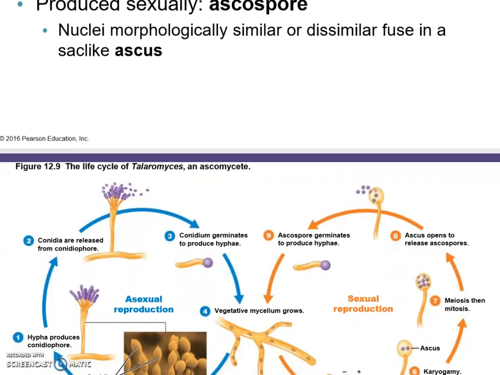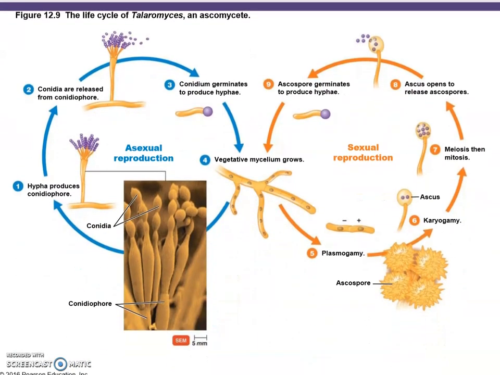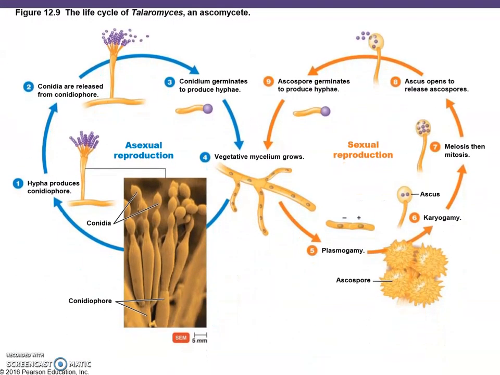And here will be the life cycle of such an Ascomycete, very similar to what we had previously. There you have the hyphae. They're producing conidiophores, that's the stem part here, and the conidia are released from the conidiophore right here. The conidium germinates to produce hyphae.